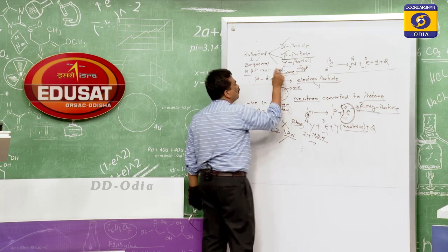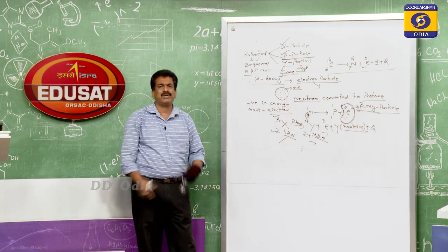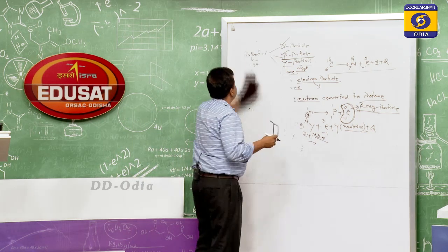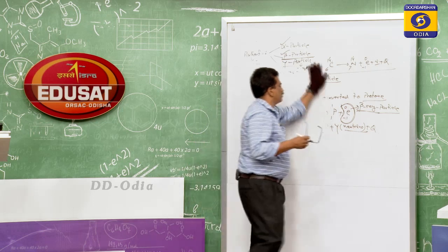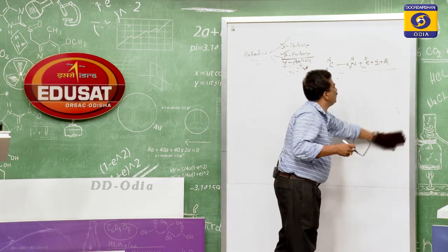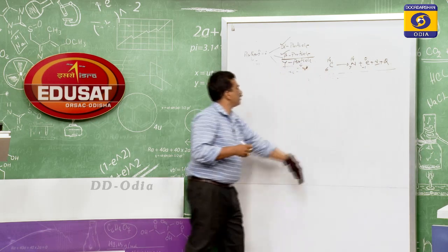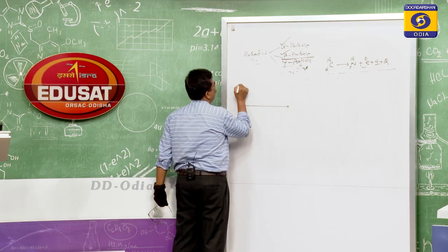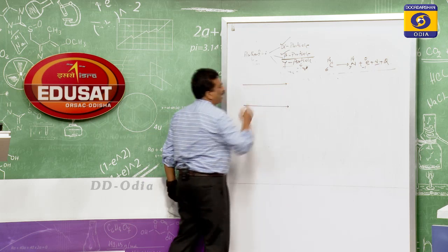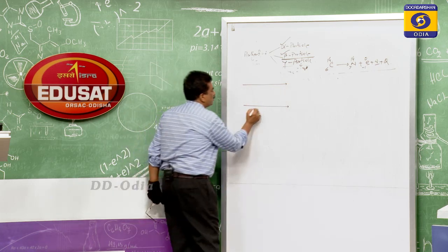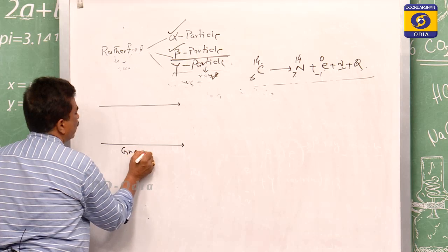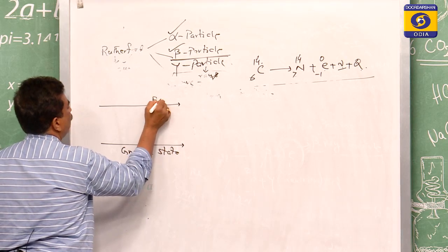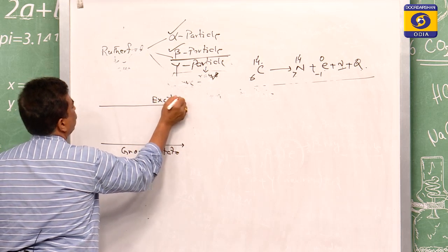So how is that wave developed without its existence, that purely depends upon its excited states. So when some energy is created in any energy level, suppose this is the ground energy level and this is the excited energy level, this is the ground state, this is the excited state.